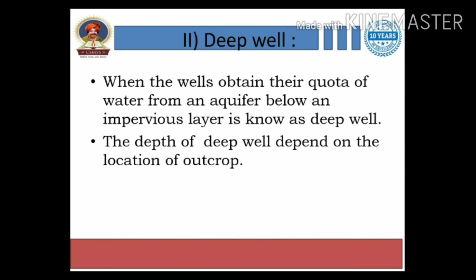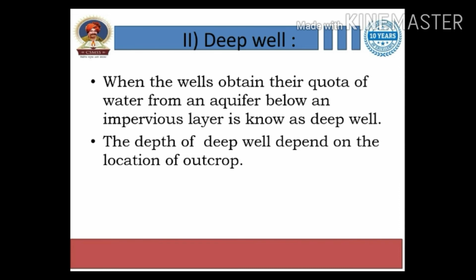Next, deep well, right? When wells obtain their quota of water from an aquifer below an impervious layer, it is known as a deep well. It means its dimensions are more than those of the shallow well, so its diameter will also vary.